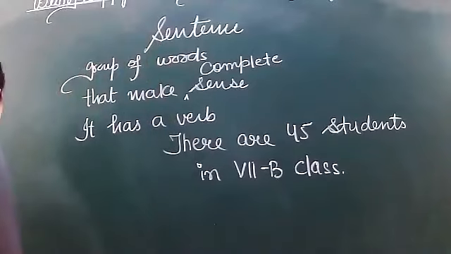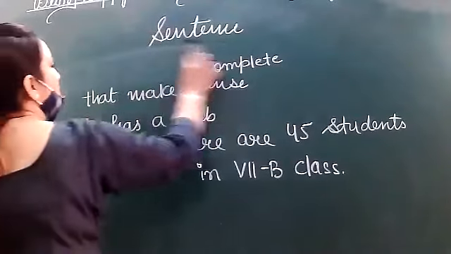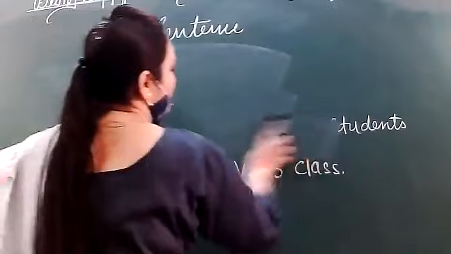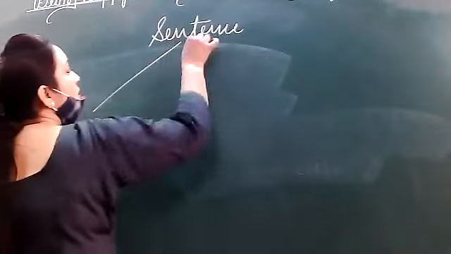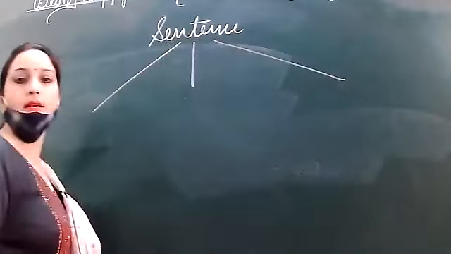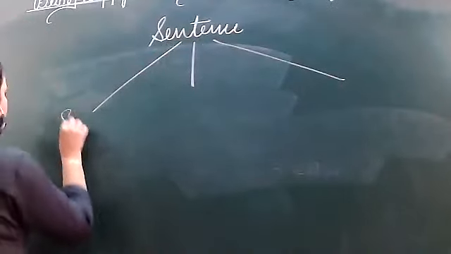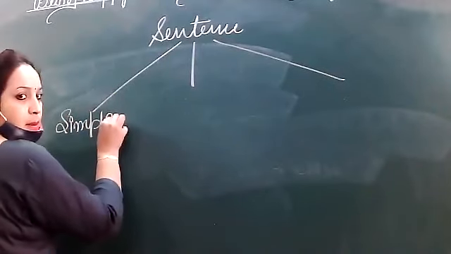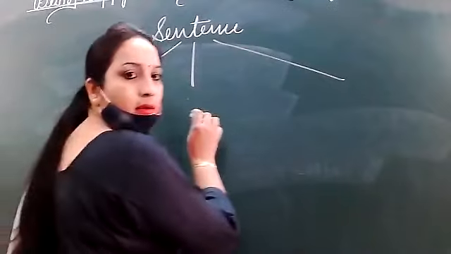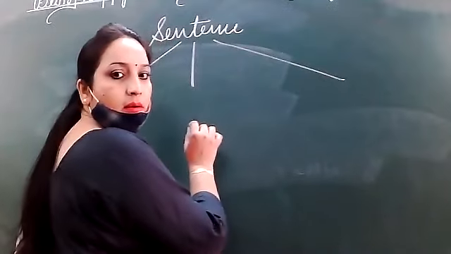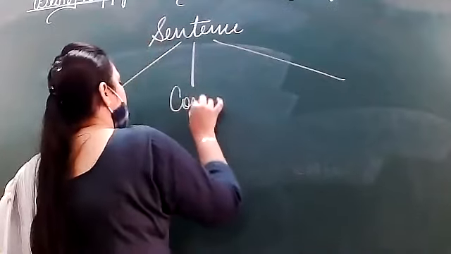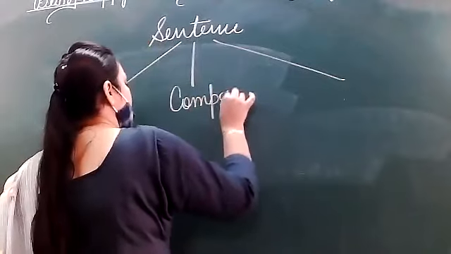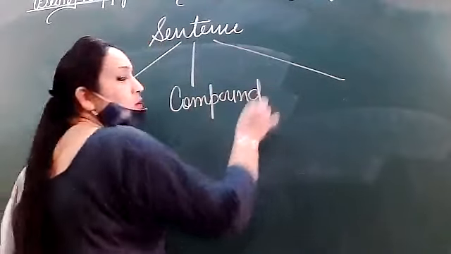So today we will be discussing three kinds of sentences. The first kind we have is simple. Okay. Compound.